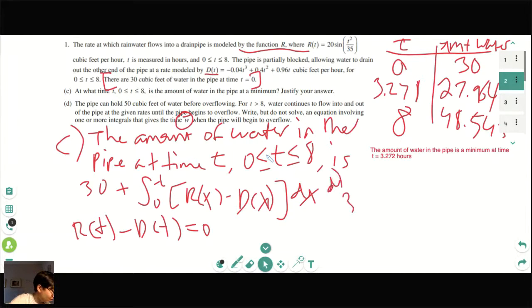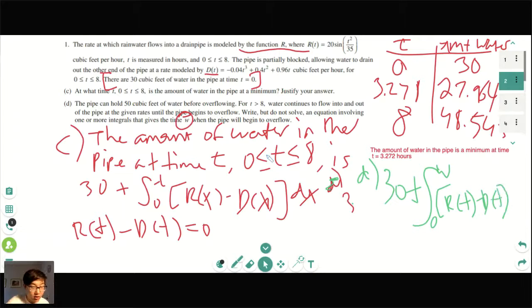I'm going to start using different colors. Part D is basically 30 plus the integral from 0 to W of R of t minus D of t dt, and at the end, don't forget to write that, is equal to 50. So it's basically the integral from 0 to W plus 30 equal to 50. I don't know why I put a second bracket there. Oh, the bracket is just much larger.